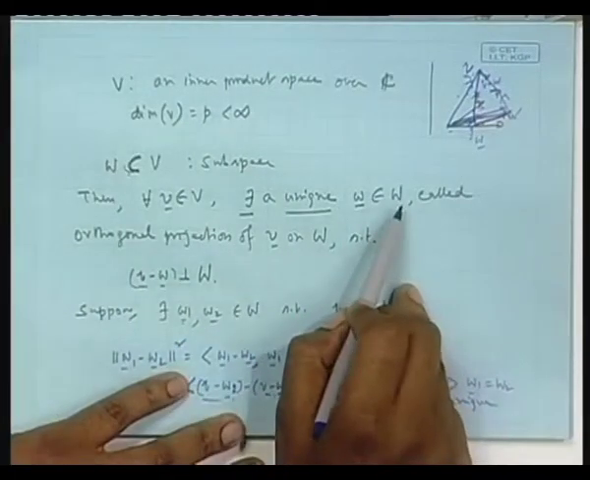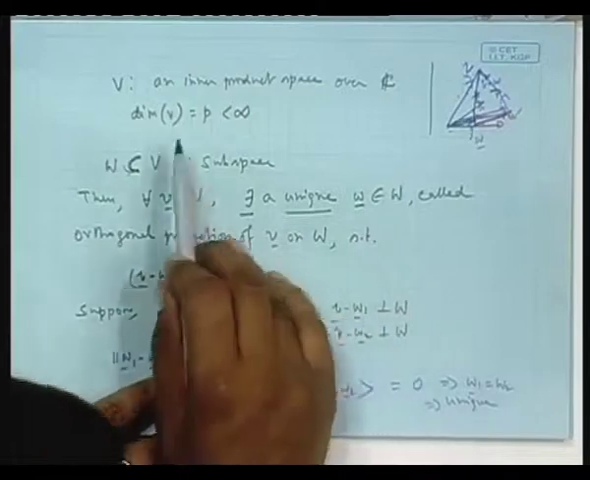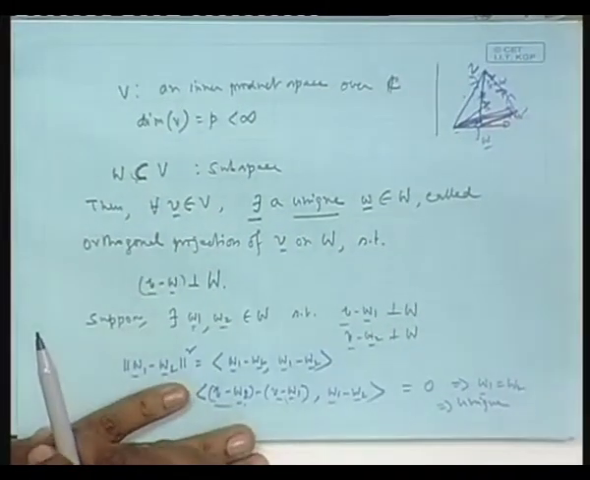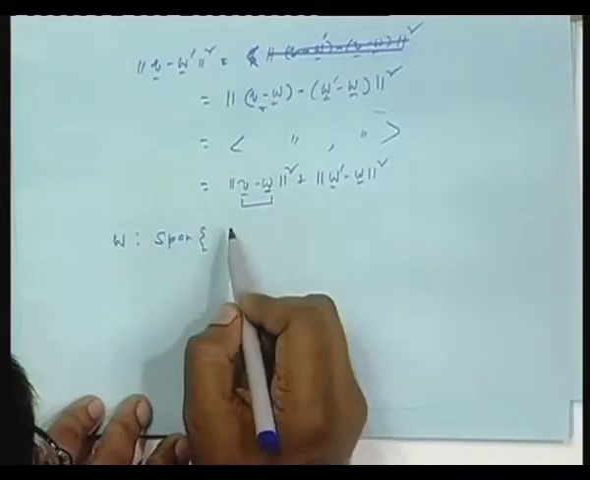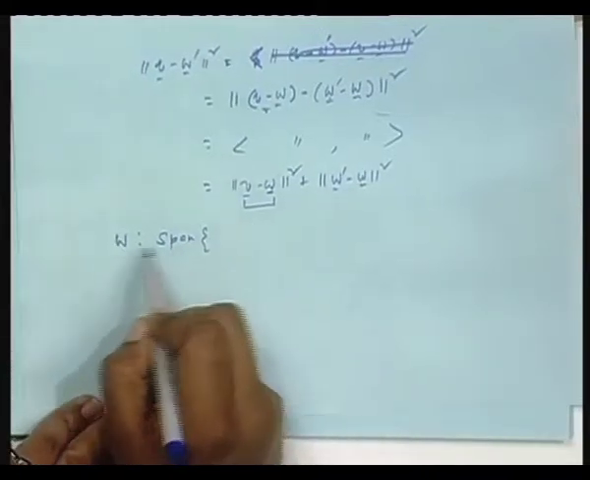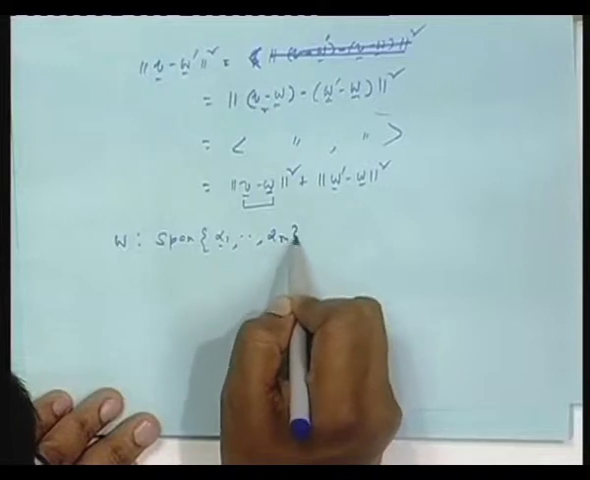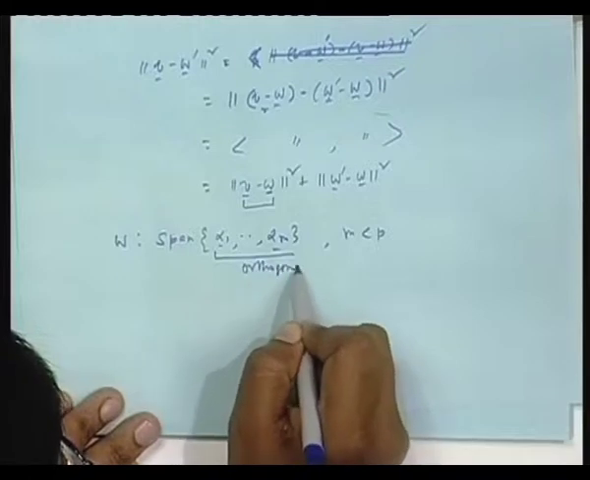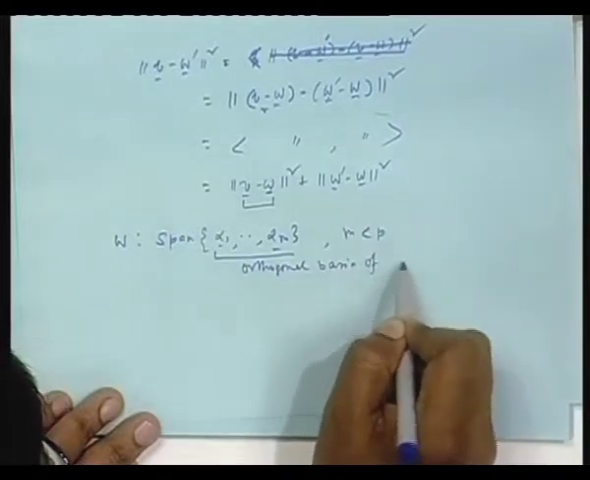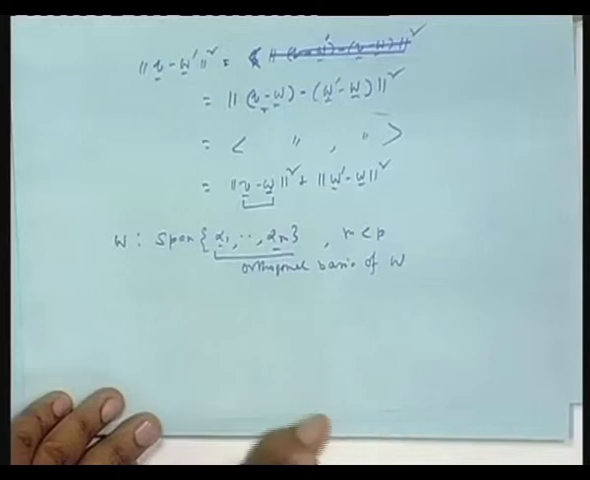So, there exists an orthogonal basis of W. Call the basis vectors alpha 1, alpha 2 up to alpha m, where m is less than p in this case, because I am taking a proper subspace. Suppose W is the span of these, m less than p. This is an orthogonal basis. So, capital W is given, and one orthogonal basis is given, because an orthogonal basis exists, as we have seen.